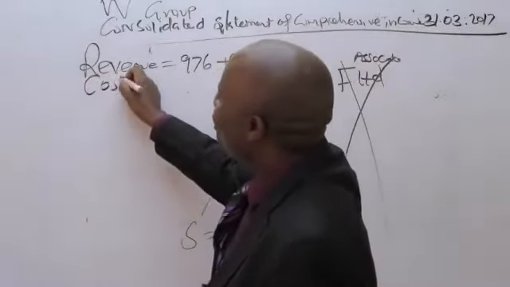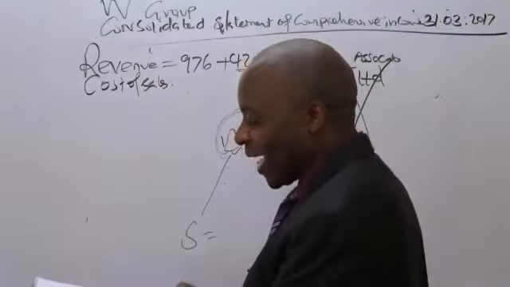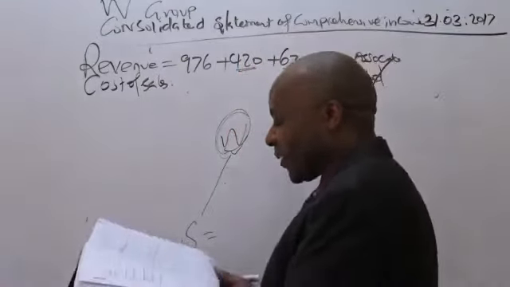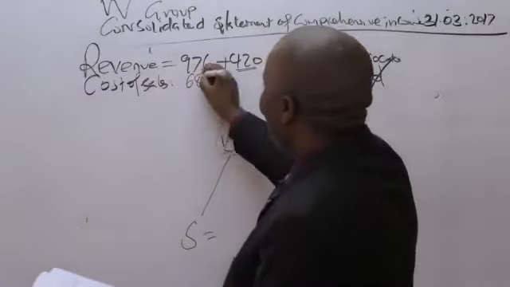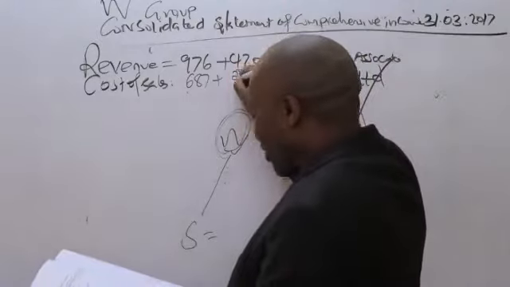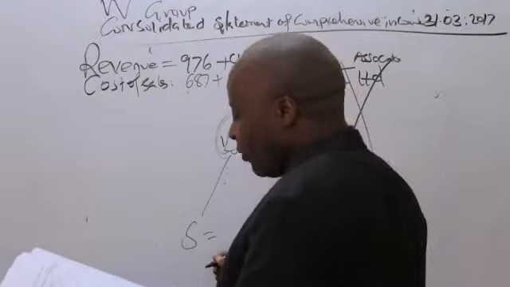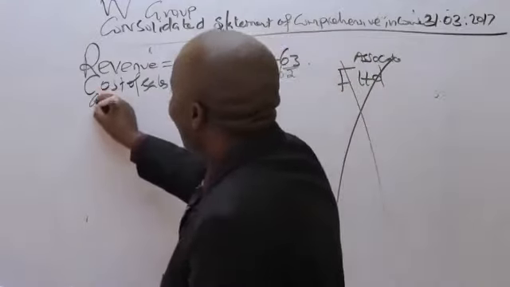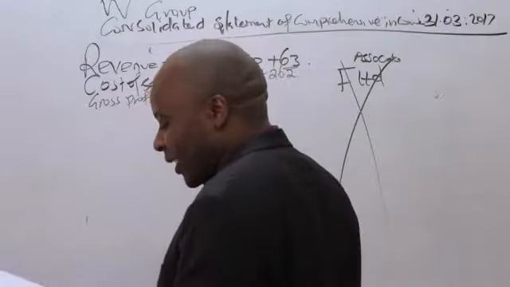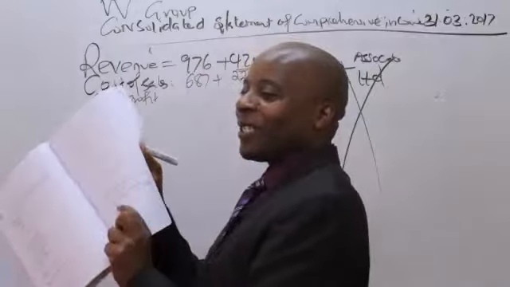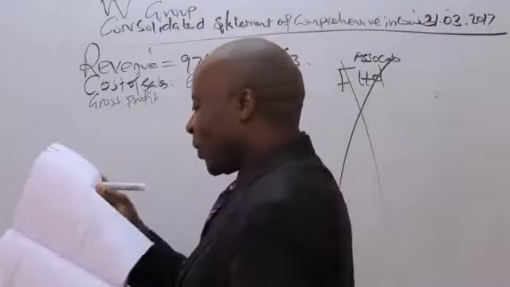Come and talk of cost of sales. So for cost of sales, I'm consolidating, I'm adding. Fortunately, I acquired my subsidiaries more than 12 months ago, so there is no time proration. For cost of sales, I have 687 plus 228 plus 26.2. I'll leave space here for gross profit. I'm following the financial statements given, right? I'm not doing anything outside.